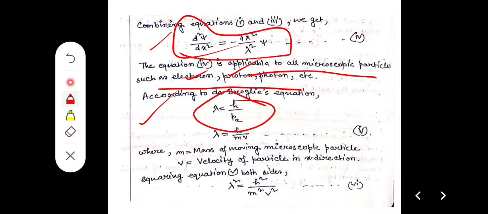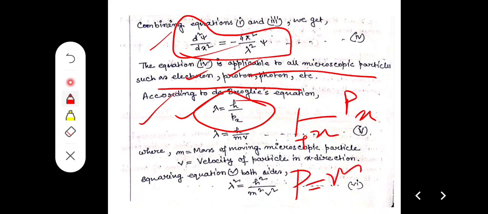H is Planck's constant. As the wave goes in the plus x direction, we can say that it is px. So lambda equal to h by px. We also know that p equal to mv, that is mass into velocity. So we can say that lambda equal to h by mv, where m is the mass of the moving microscopic particle and v is the velocity of the particle in x direction.